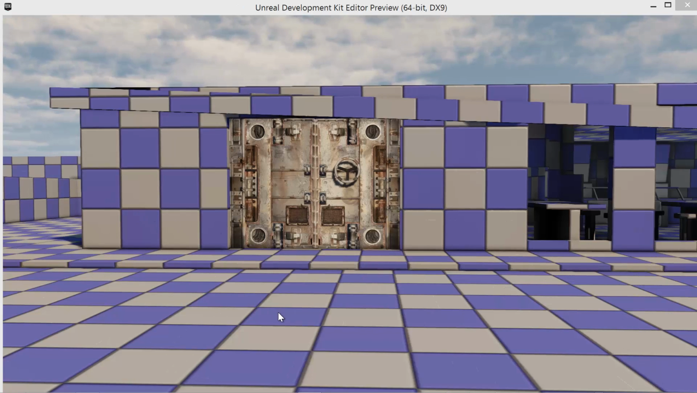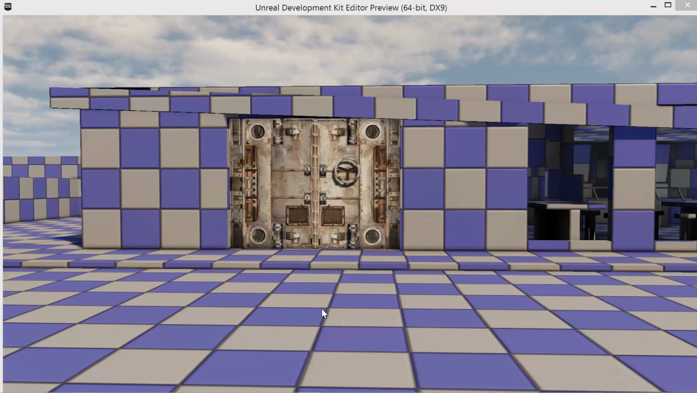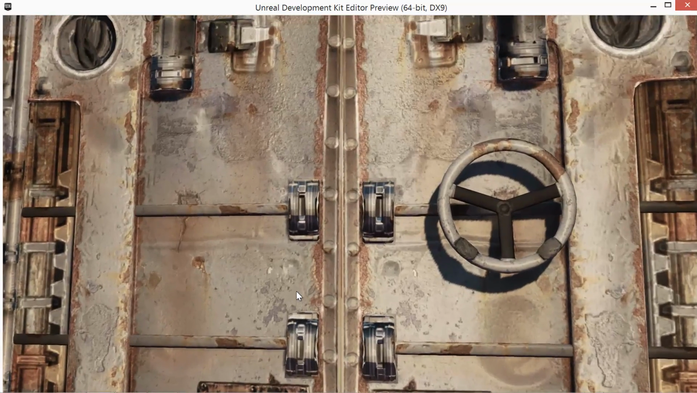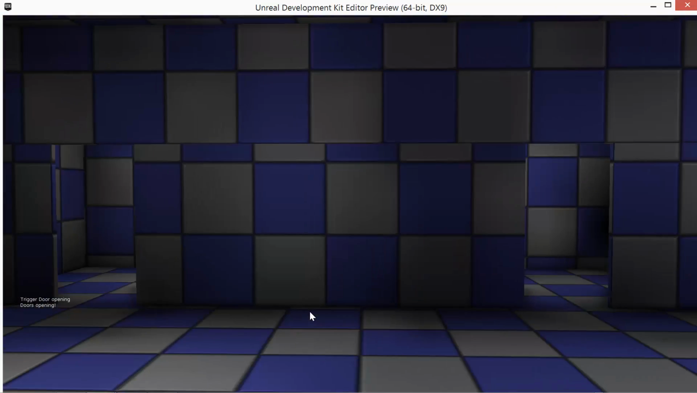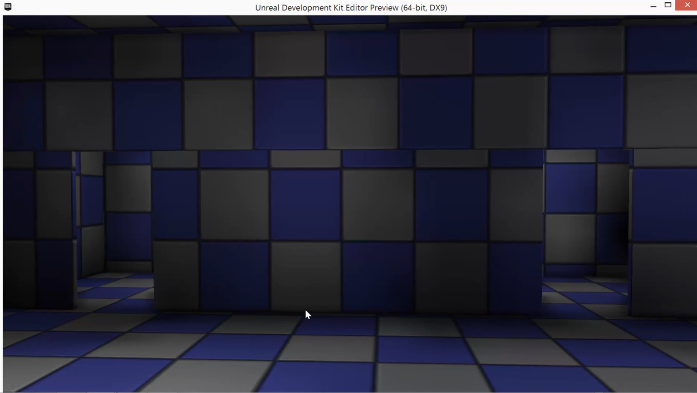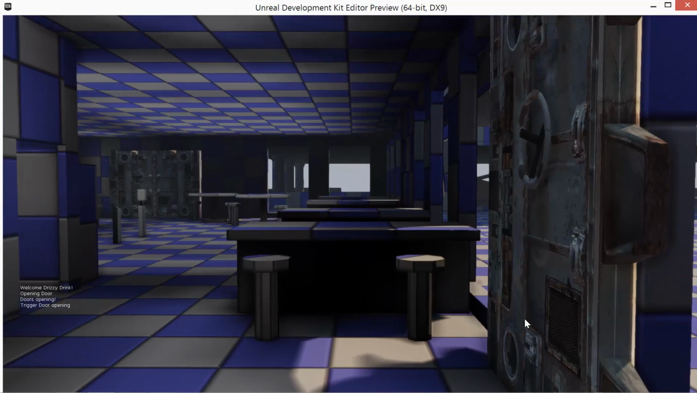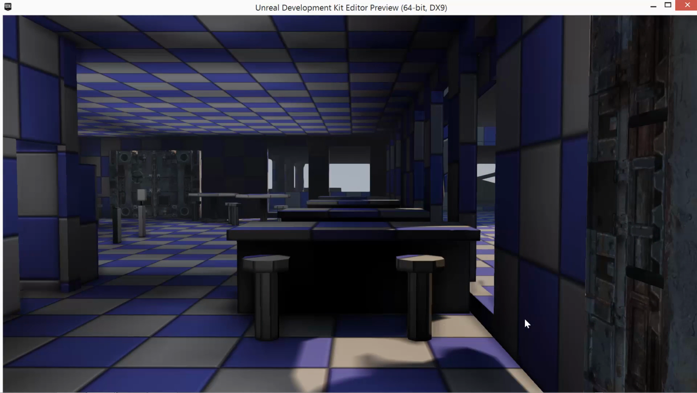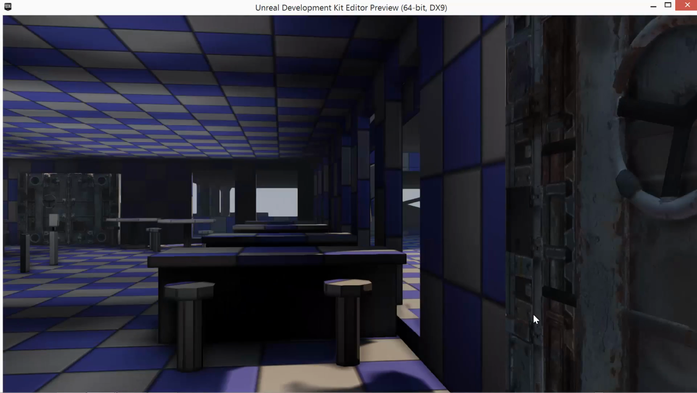Now let's go ahead and initiate the gameplay, which is the opening of the door. Walk up to the door. As you can see from the output so far, the trigger door is opening, and then the doors are opening based on the matinee. Now once we walk into the trigger volume, then another sequence is triggered and then the doors close.